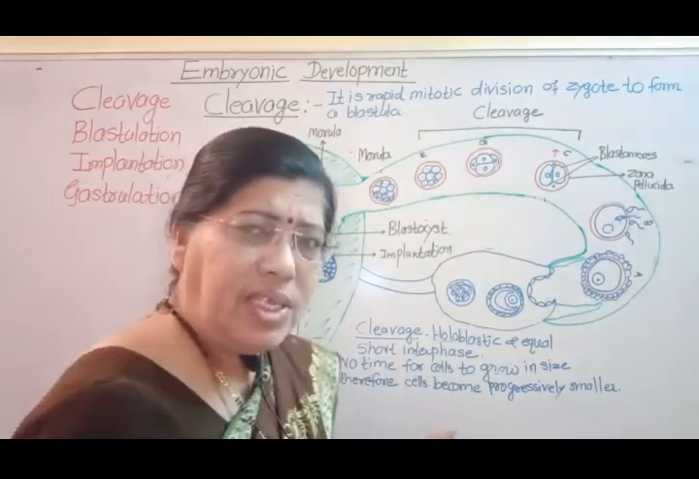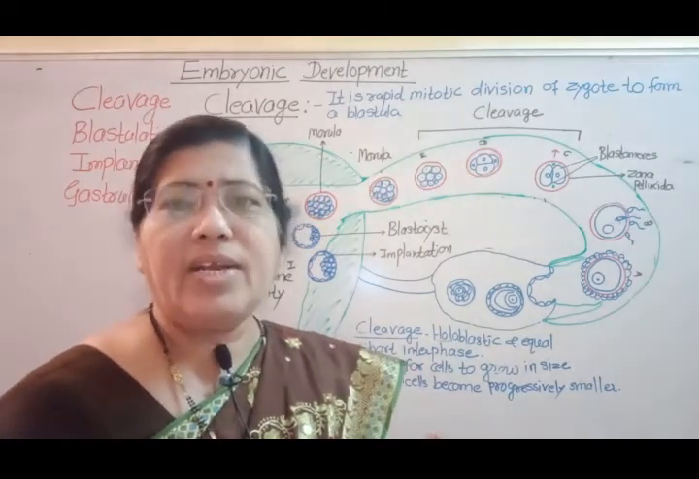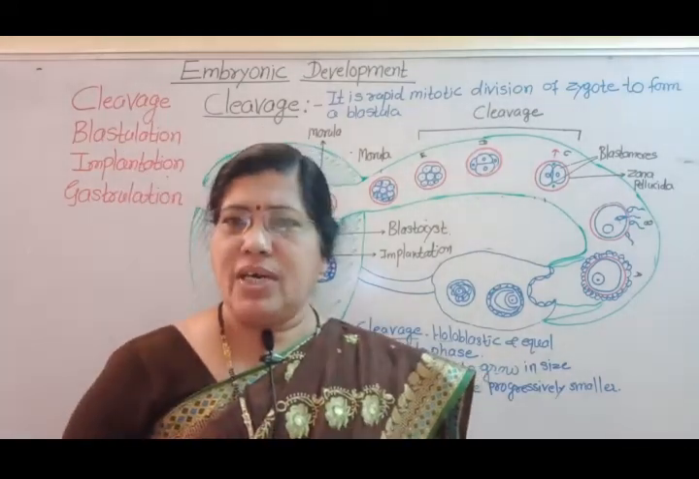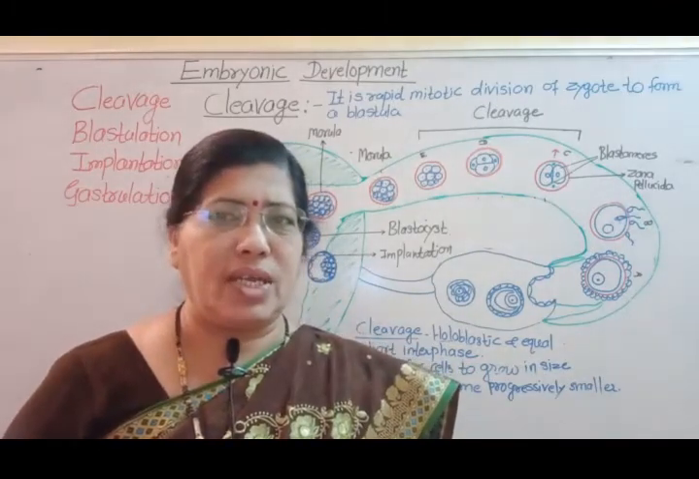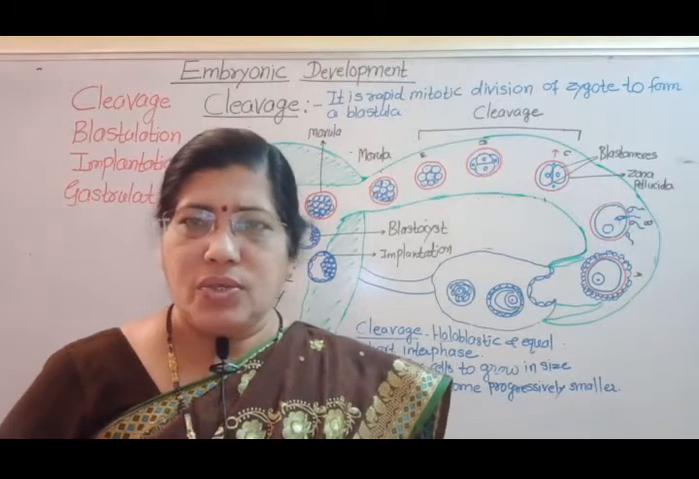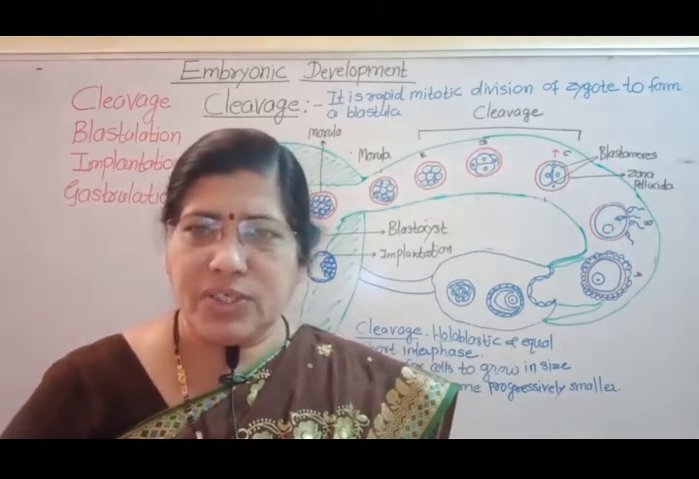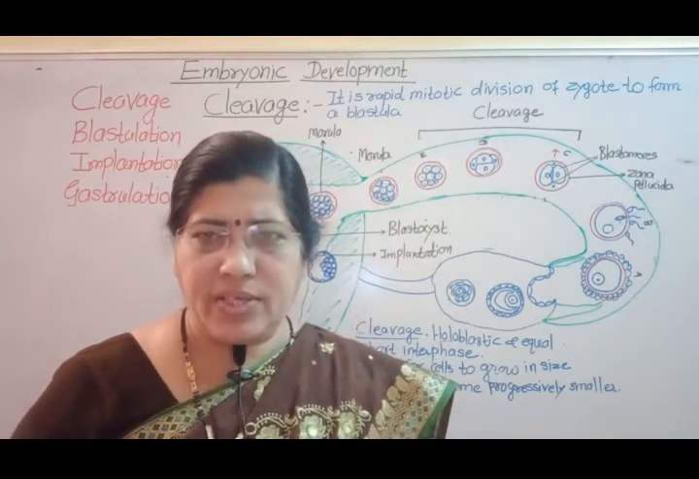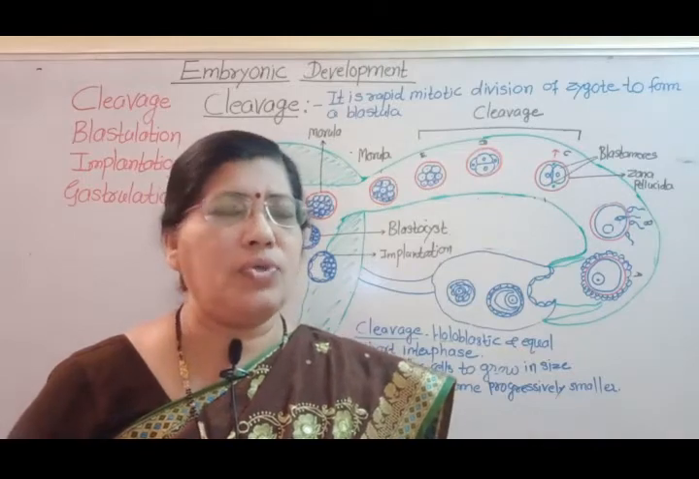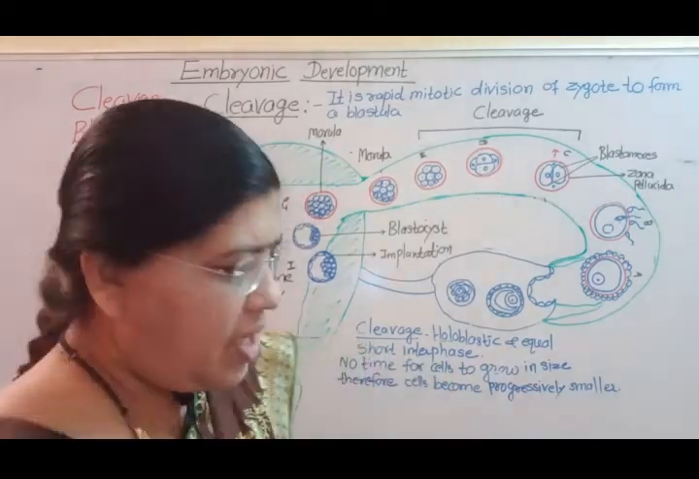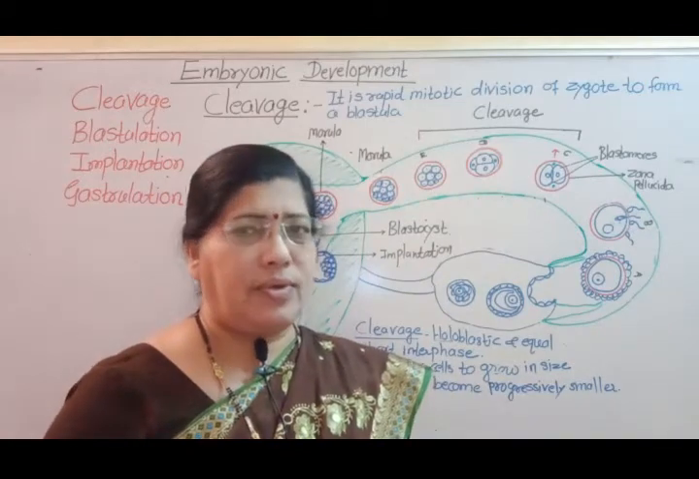So cleavage is rapid mitotic division of zygote, which converts zygote into a multicellular hollow structure that is called blastocyst. So zygote is a single cell structure, and blastocyst, which is formed after cleavage from zygote, is a multicellular and hollow structure. So cleavage means it is simple mitotic division of zygote.